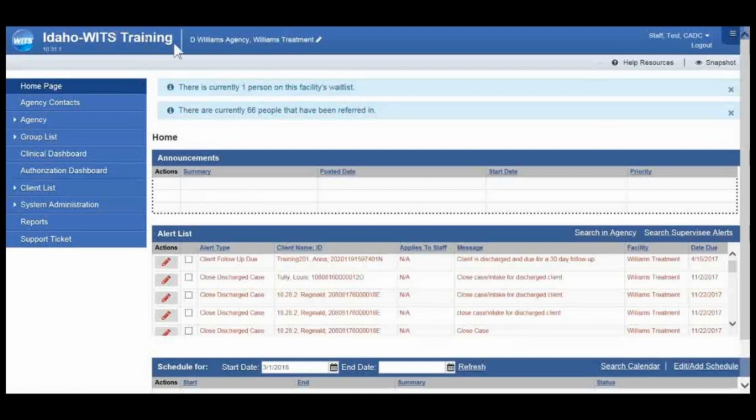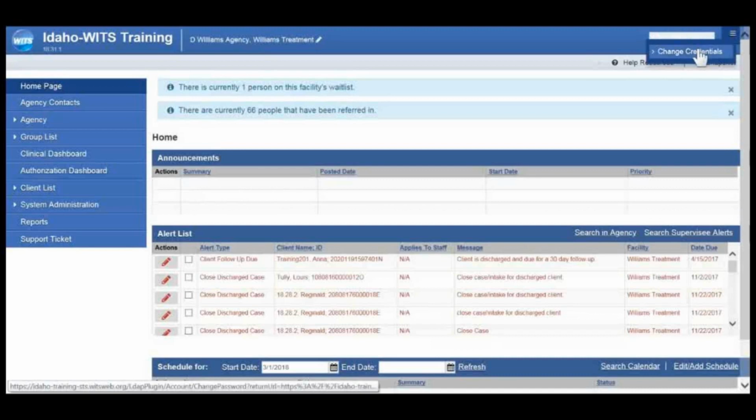Here we are in Idaho WITS training. If it were Mountain or Pacific, it would denote that here. It will show your agency and facility that you currently have selected. You can click on that to change facilities if you have more than one facility. The staff that's logged in will be listed here, and the logout button is located right beneath that. If you need to change your login information at any point, you can hover over your name, click it, and then click Change Credentials. That will allow you to change your password, PIN, or security question.